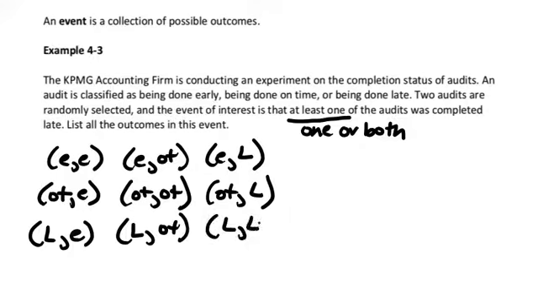So the question is, in which of these outcomes is at least one of the audits completed late? So let's go through and find them. We have this outcome, we have this outcome, where the second audit was completed late and the first was not. We have these 2 outcomes, where the first audit was completed late and the second was not. And we have this outcome where both audits were completed late. And so there are a total of 5 outcomes in that event. So my list would include these 5.